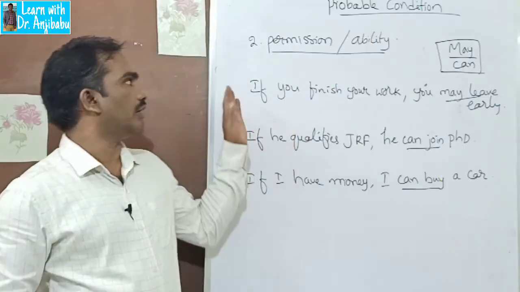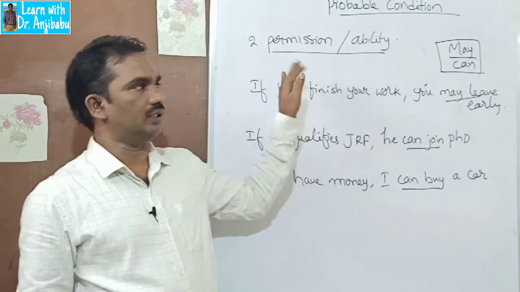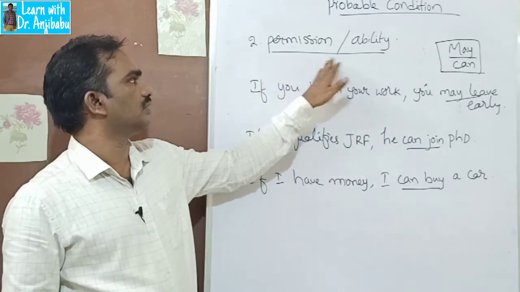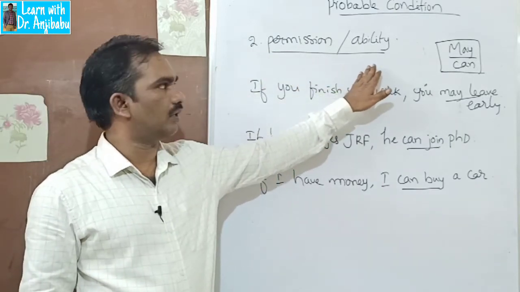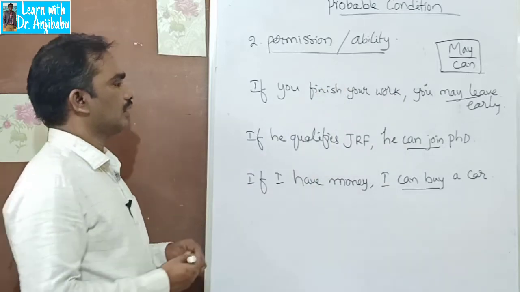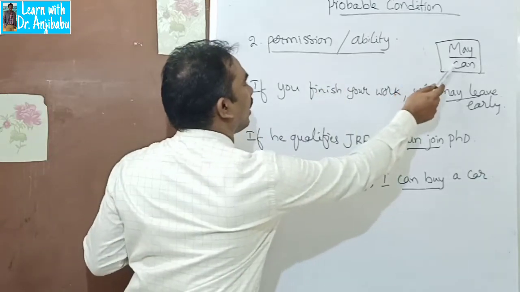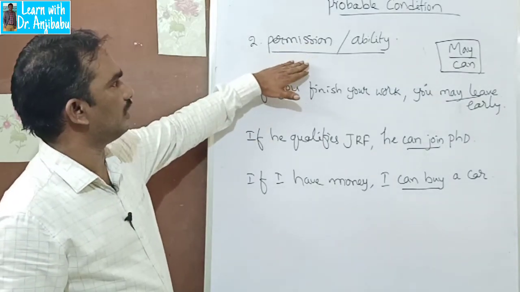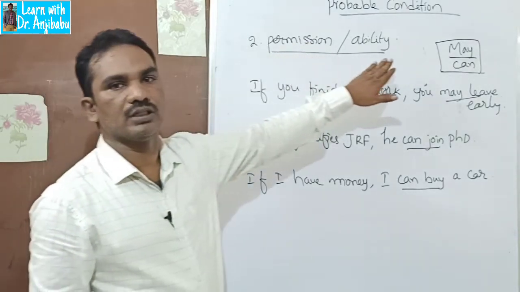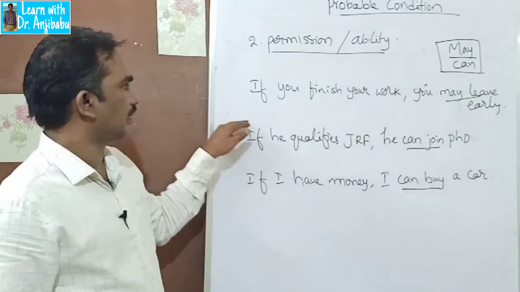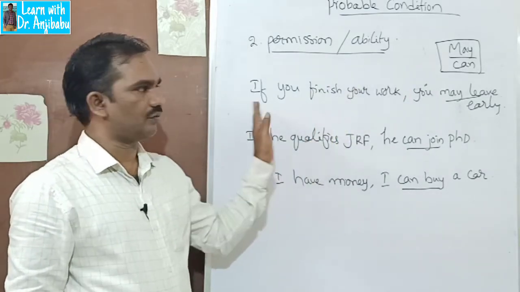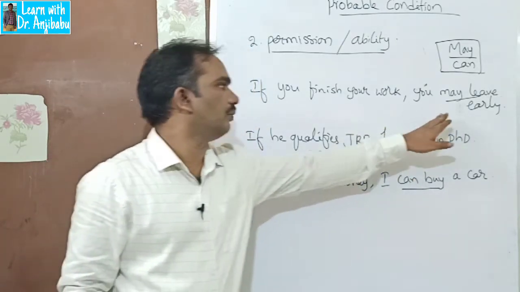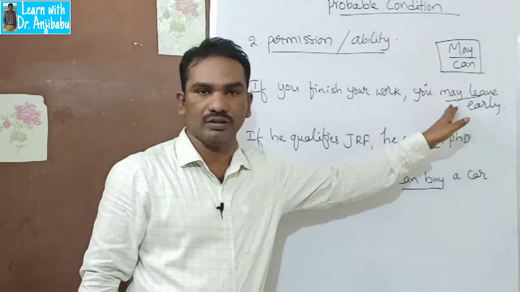Second context where we use probable condition: for permission, and when you are talking about abilities. Here you have to use may or can. If you finish your work, you may leave early, or you can leave early.